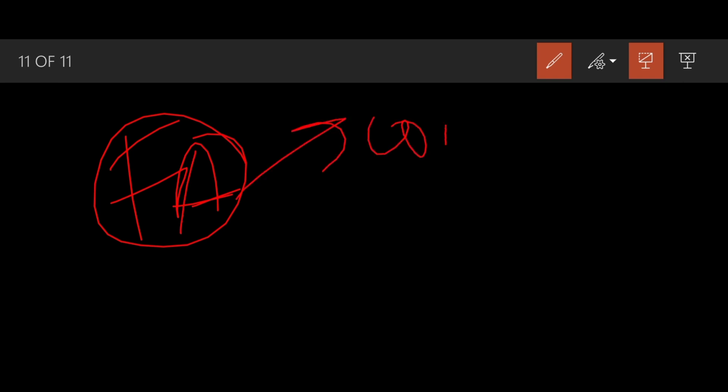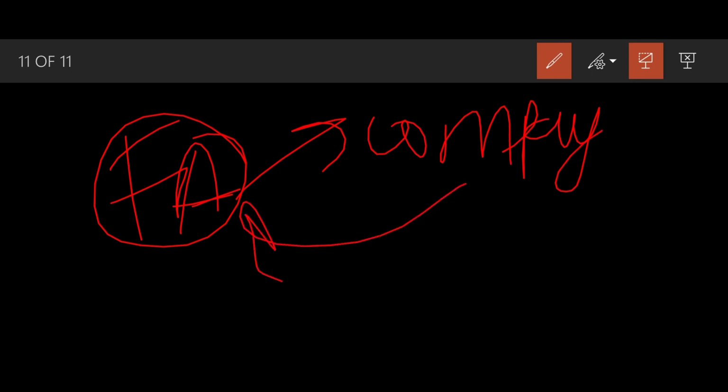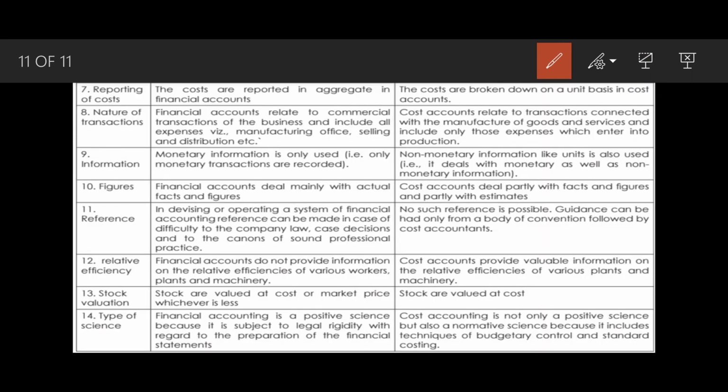So basically, if you get stuck somewhere in financial accounting, you can refer to company law provisions, because it applies to financial accounting. Company law and the Income Tax Act say something about accounts to be maintained, and the manner as well. But no such reference is possible because no such act has been enacted for cost accounting.